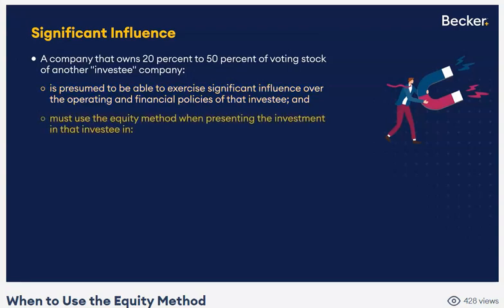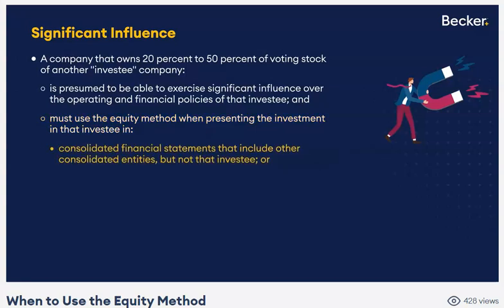Now, you've also got to use the equity method of accounting in another situation where you own more than 50% and you are going to consolidate. Well, I don't get it. So why would you do the equity method if you're eventually going to consolidate? Because that's the thing. The parent company and this subsidiary are going to have their own standalone financial statements. And then later on, they will get together and consolidate, combine their financial statements. Now, the parent company's standalone financials prior to consolidation, they still have to account for this investment.